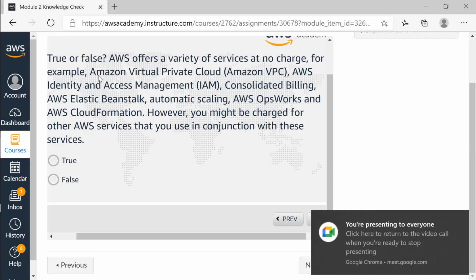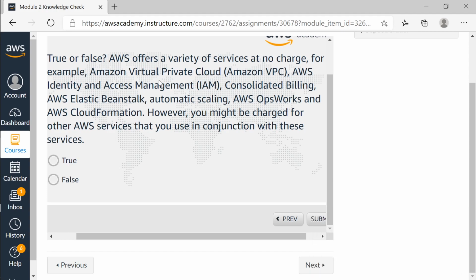Okay, true or false? AWS offers a variety of services at no charge. For example, VPC, IAM, billing, Beanstalk, automatic scaling, OpsWorks, CloudFormation. However, you might be charged for other AWS services that you use in conjunction with other services.